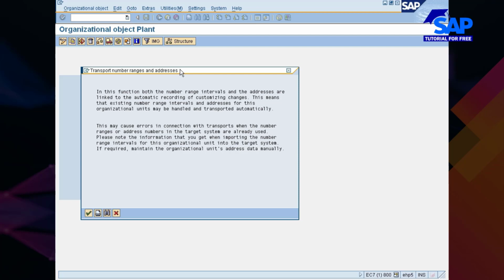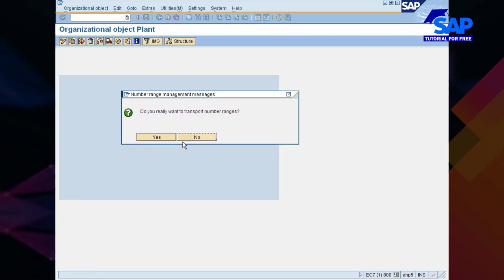I'm taking these number ranges into automatic recording of the customization changes. That's what it says. You say yes. Okay, we will go and alter the number ranges at that point of time. Now it says, do you really want to transport number ranges? No, I don't want to. I wanted to create my own number ranges. If you want to go with number range copy, you just check yes, but again I'll go with no because I wanted you to learn the number range creation in various application areas. So therefore I'll go with no.